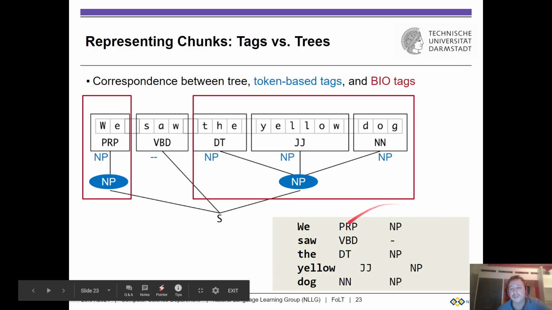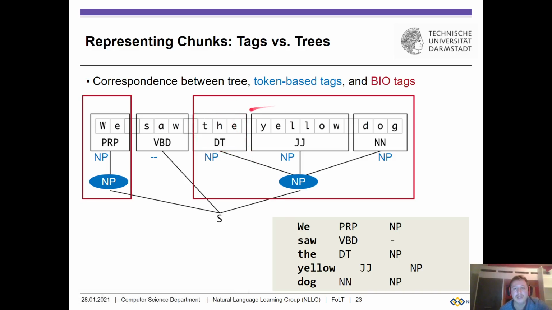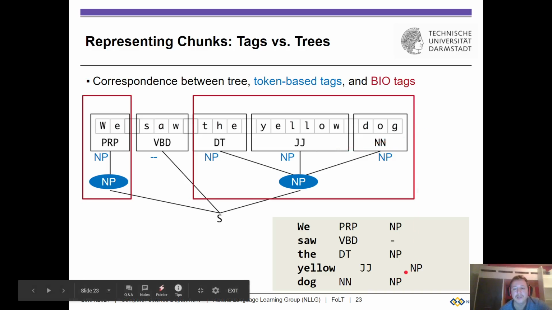Now, if we use such a notation, that is not yet unique. Why is it not yet unique? Because here we have 3 elements noun phrase, but we do not know whether this noun phrase here is a noun phrase on its own, and that's another noun phrase following here, or whether those 3 belong together, or whether there's still another combination.